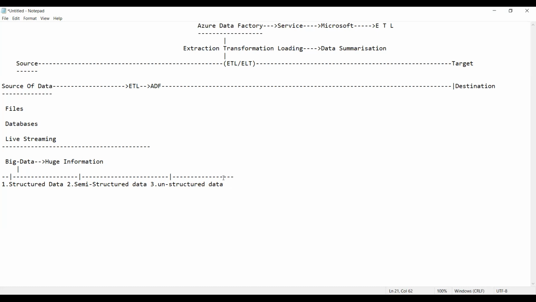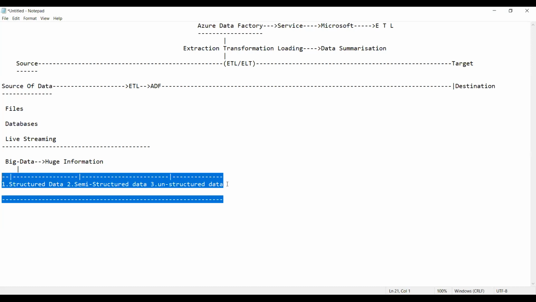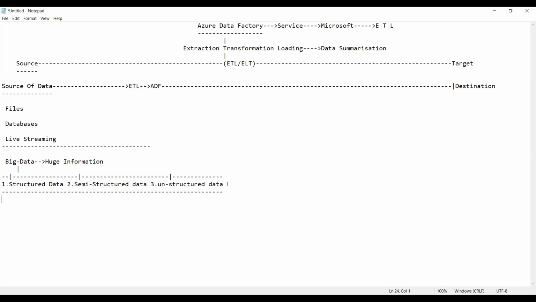So now, when we talk about storages, what are the storages we have in Azure? Yes, Blob storage. Very good. So why are these storages basically used? Because you have three types of data: structured, semi-structured, and unstructured. To store this data, we generally require storages. Am I right or not? So whatever data you have will be recorded in Azure storages, or storages in Azure.